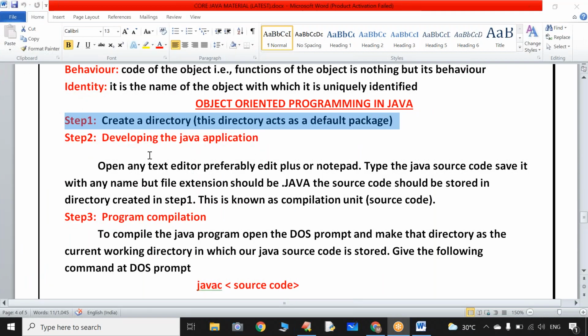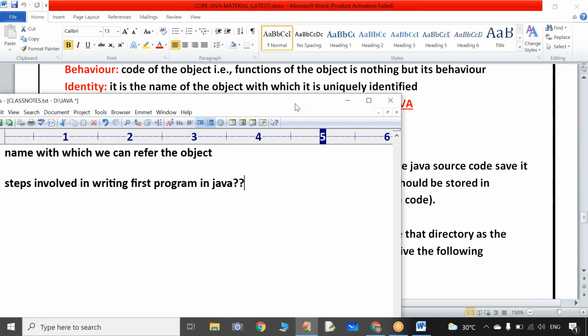Coming to step two, developing the Java program. That means how to write one Java program. To develop any Java program, first of all, we require some text editor to type your Java program. You can use either Edit Plus or Notepad or any application which you feel comfortable. You can use any kind of editor software, no problem at all. But for my convenience, here I am using Edit Plus software.